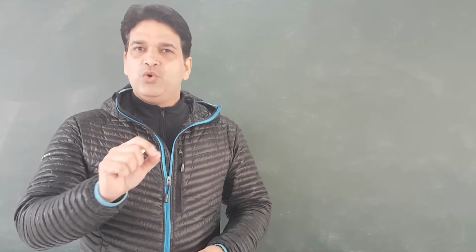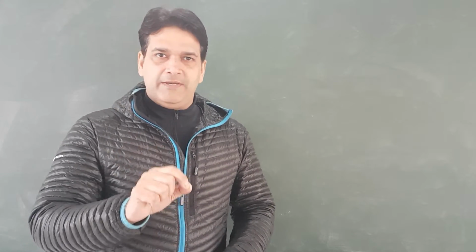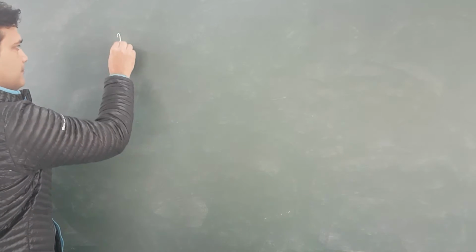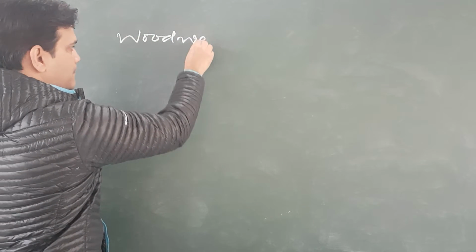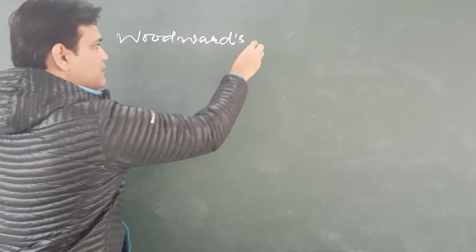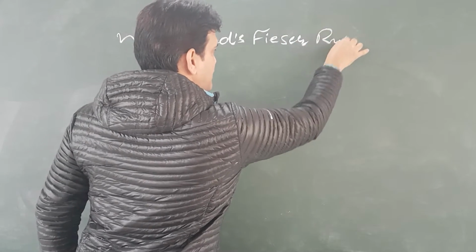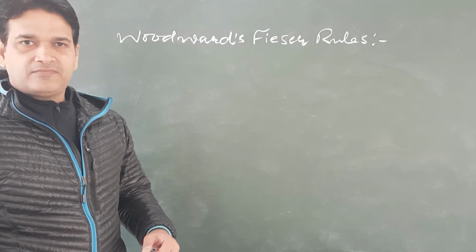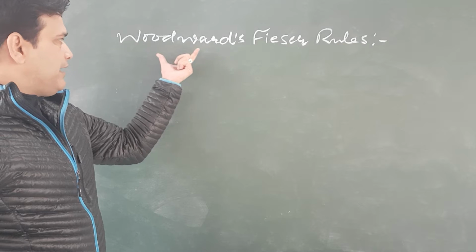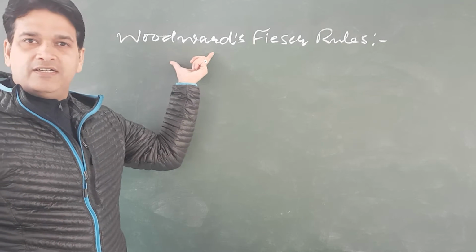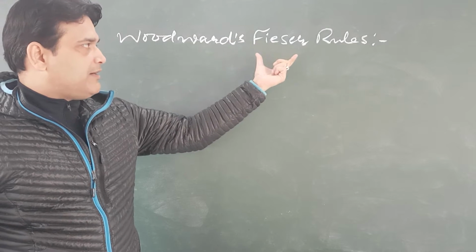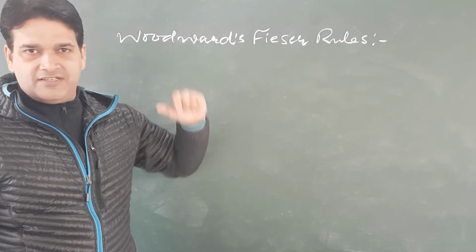Hello students, today we will discuss UV visible spectroscopy, and in UV visible spectroscopy we will discuss Woodward-Fieser rules. These are the rules which were put forward by Woodward, and then there were some amendments made by Fieser.